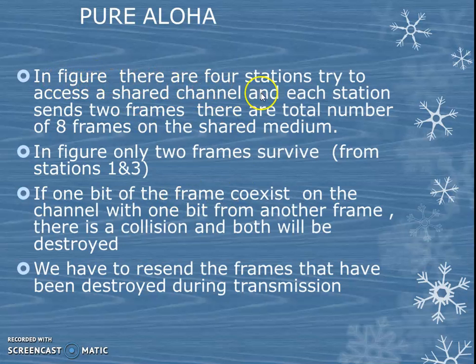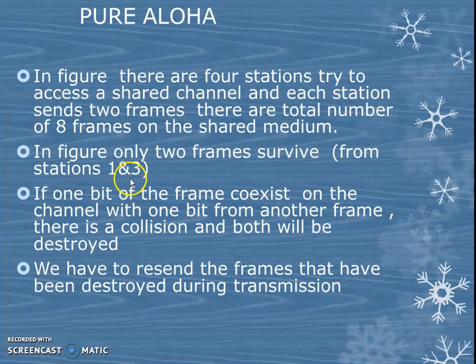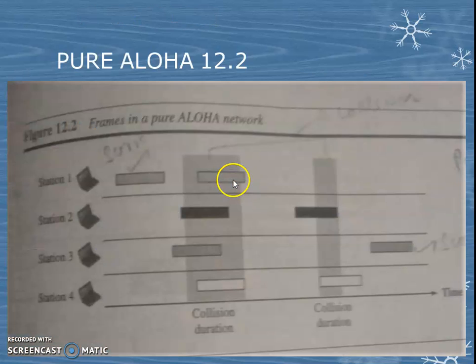In this figure, there are 4 stations trying to access the channel, and each station sends 2 frames. There is a total of 8 frames on the shared medium. So 4 stations, each sending 2 frames, gives a total of 8 frames. Only 2 frames survive: station 1's frame and station 3's second frame.